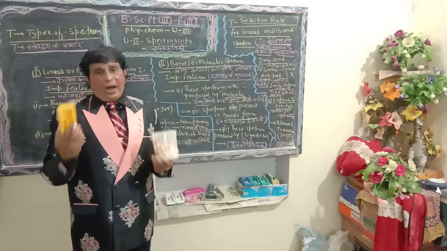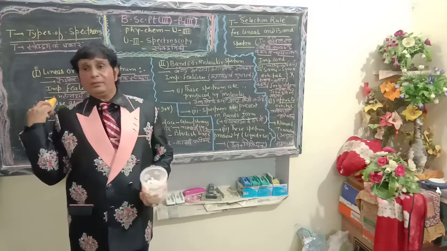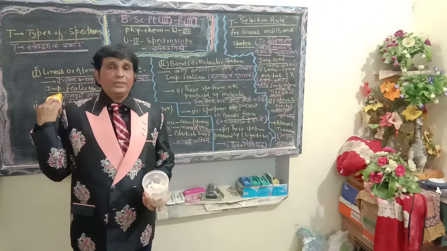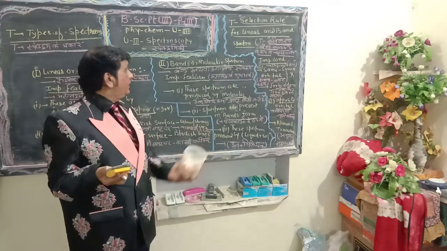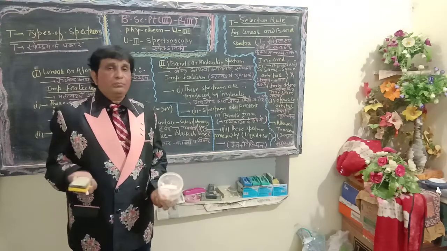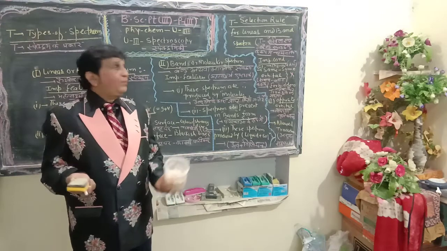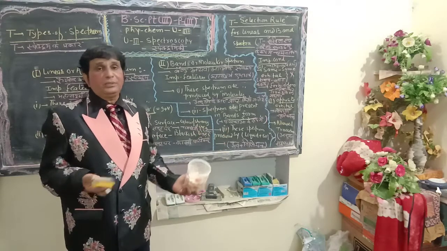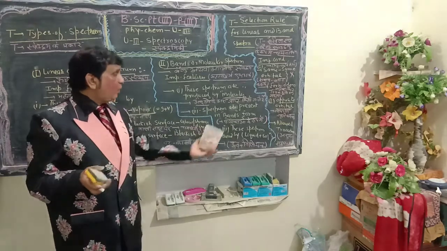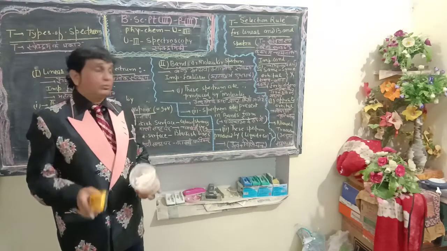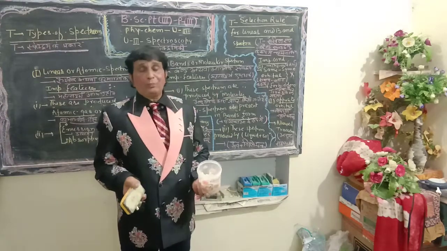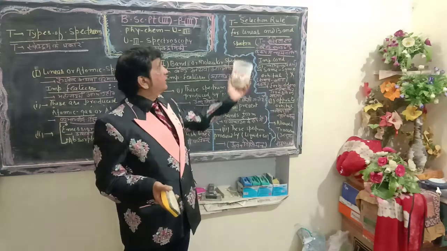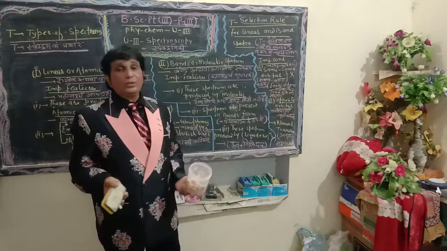I mean to say, a linear spectrum is obtained by using atomic species, while band spectra are produced by molecular species, which should be present in liquid or solution form. Now, the next very fundamental topic of this unit that we are going to deliver today is the selection rule for linear and band spectra.